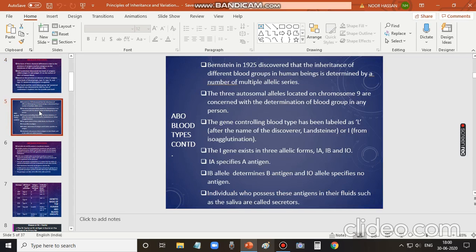In the year 1925, Bernstein discovered that inheritance of different blood groups in human beings is determined by a number of multiple allelic series. Already I told you the ABO blood type is determined by multiple alleles and is an example of multiple allelism. We'll discuss it in detail.